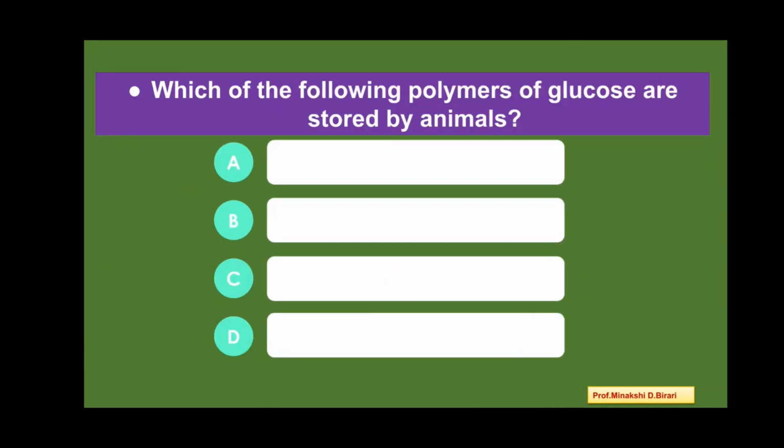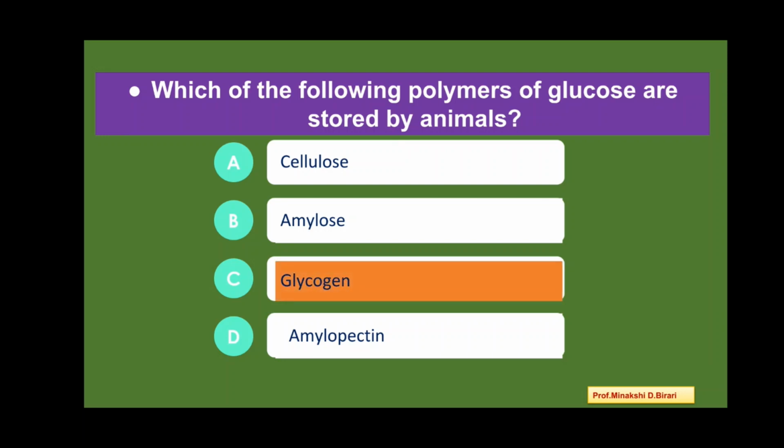Which of the following polymers of glucose are stored by animals? Option A, cellulose. Option B, amylose. Option C, glycogen. Option D, amylopectin. So among these polymers, the glucose which is stored by animals, answer is glycogen.